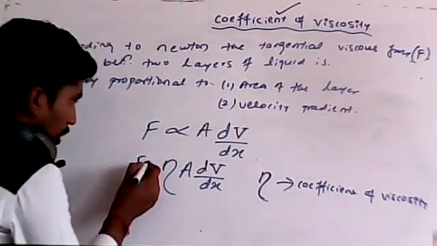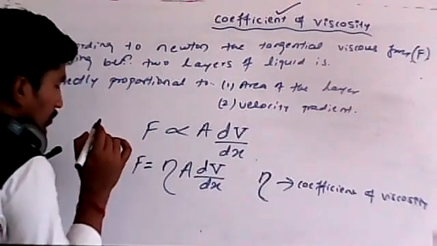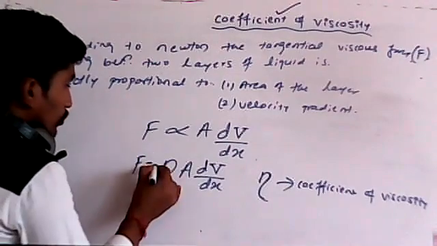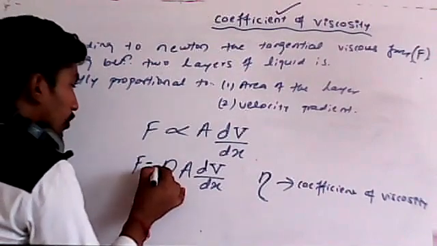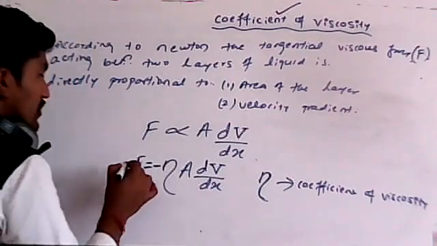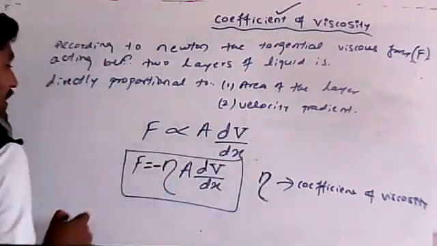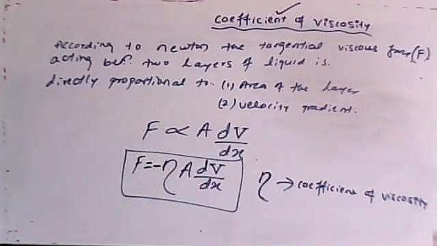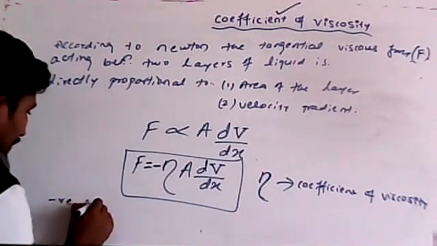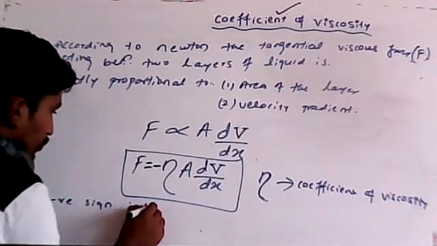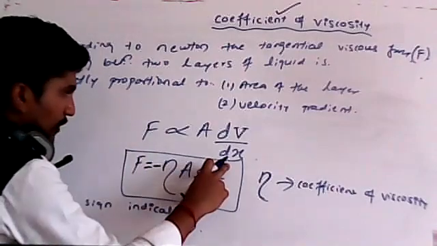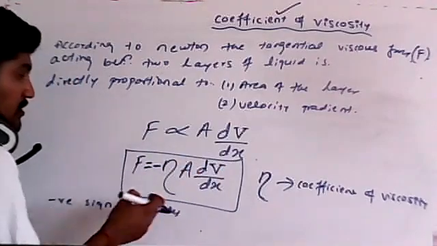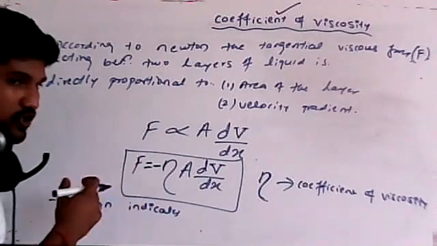Remember, students, along with this, don't forget to put a minus sign here. You must keep in mind that you always have to write this equation along with the negative sign. Why? I will tell you, students. The negative sign is very important here. It indicates that this force and this velocity gradient are opposite to each other, so they will always oppose each other.